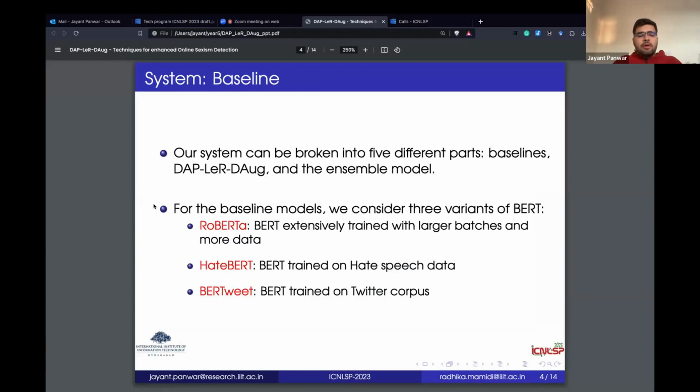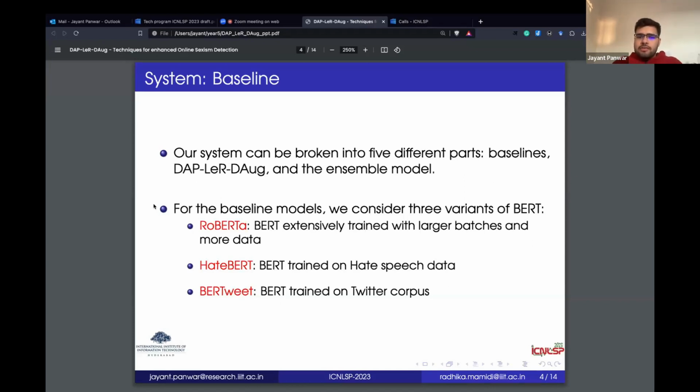So coming to the system architecture, first of all, our system can be broken into five different parts. One of them is the baselines, which we fine-tune and just run as they are. And then we have a model for each of the techniques, DAP, LeR, and DAug. And the final one is the ensemble model in which we combine all three techniques together.